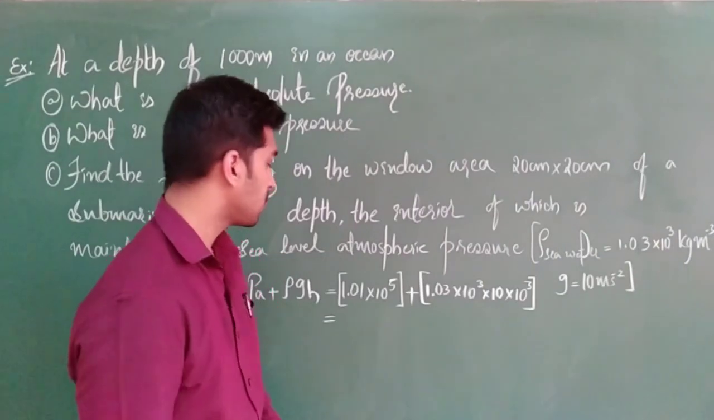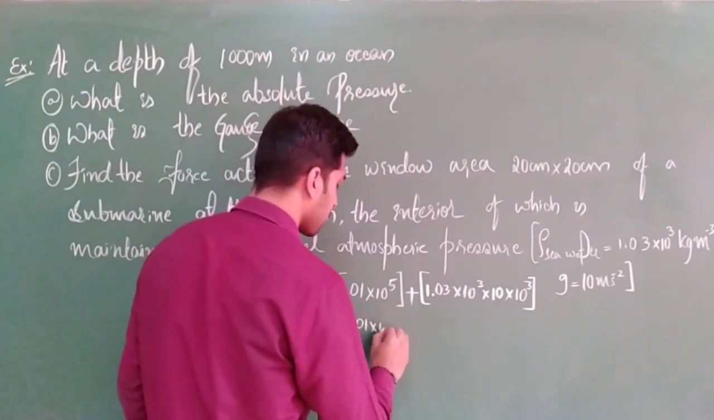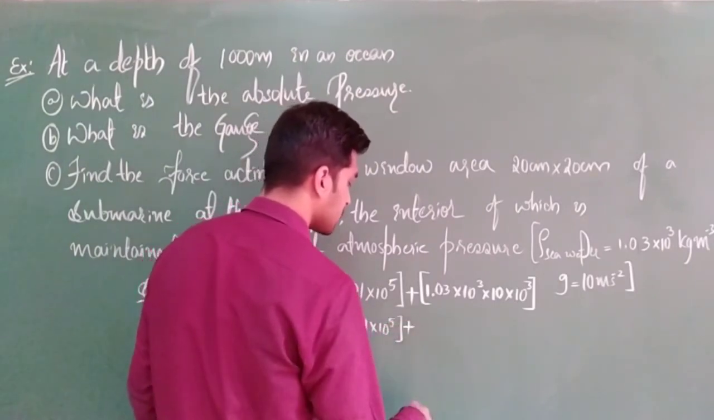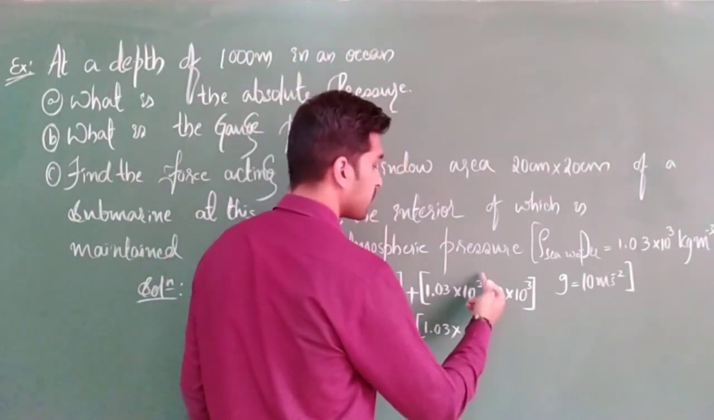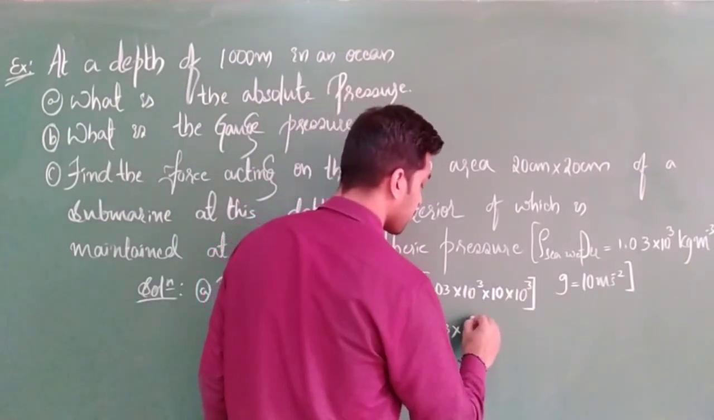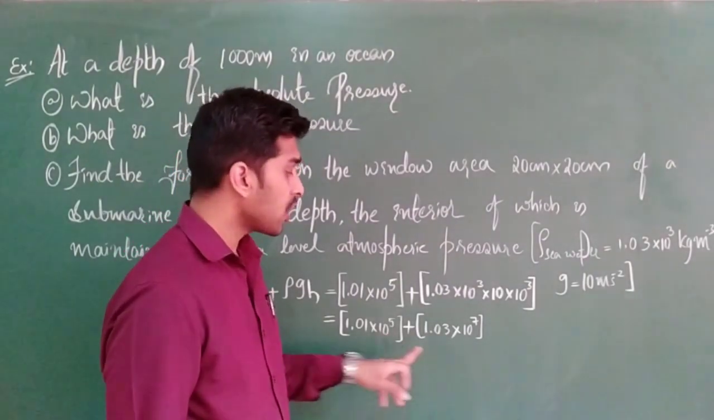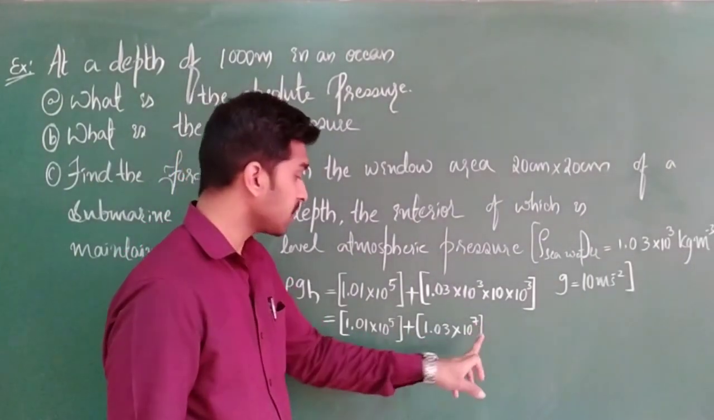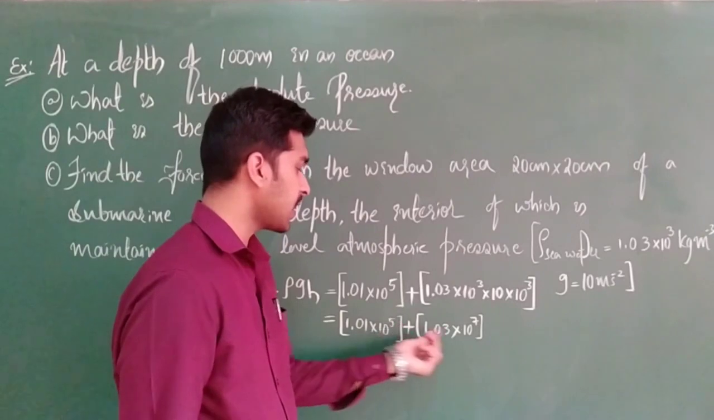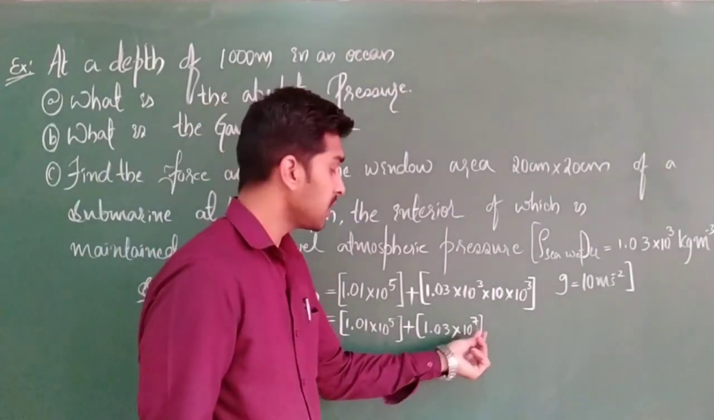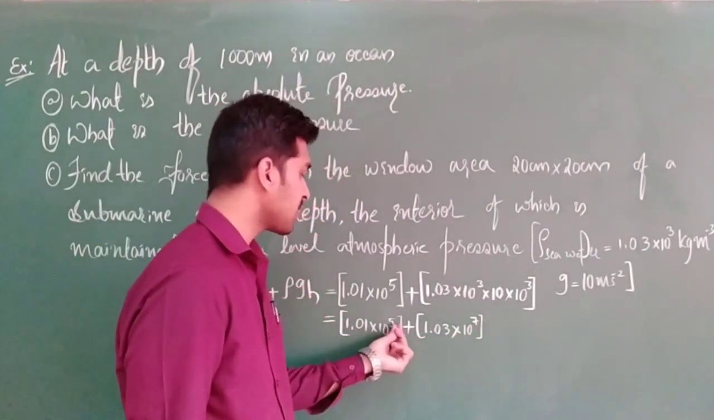So I will write it here: 1.01 into 10 to the power of 5 plus 1.03 into 10 to the power of 3 into 10 to the power of 3, which means 10 to the power of 7. Now either adjust this as 10 to the power of 7 or adjust that as 10 to the power of 5. Here both multiplication factors should be the same. If you want 10 to the power of 7, leave it as it is, and here you have to change it to 10 to the power of 7.